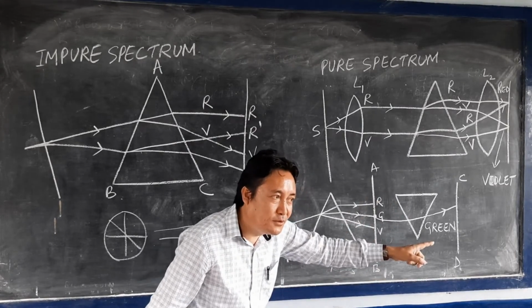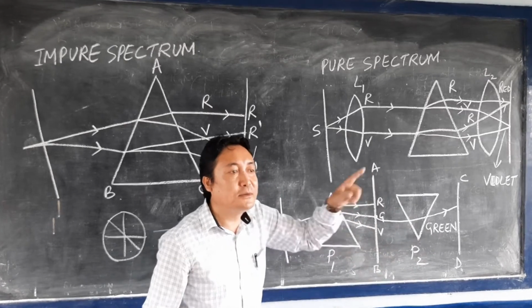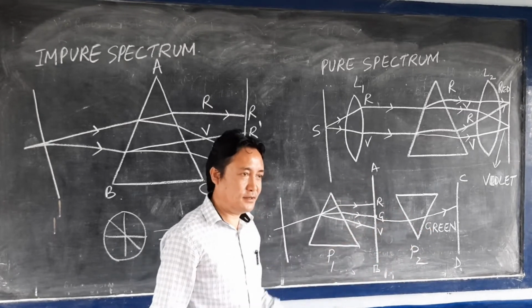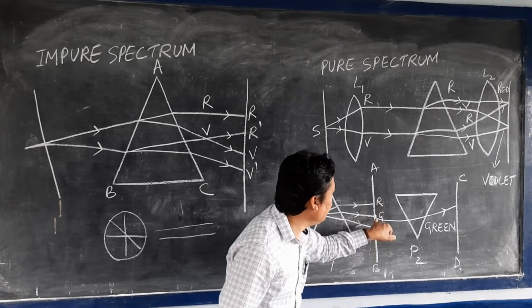But what Newton has to prove is that prisms themselves do not produce any color. Now again on the screen a small hole is made.